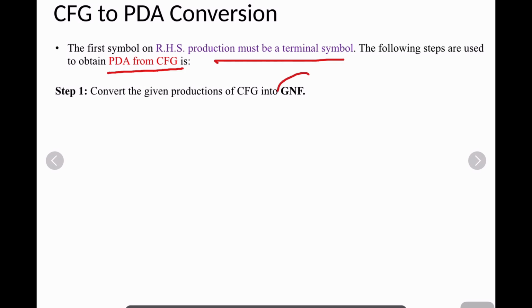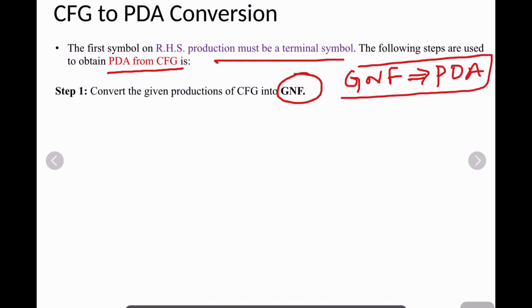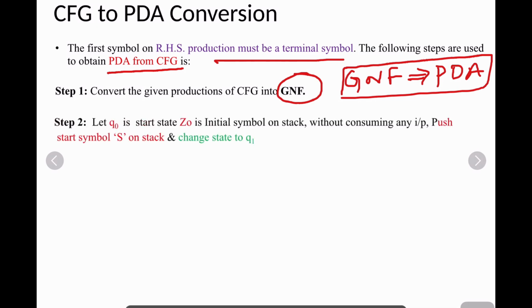You already know what GNF is. Any production should be in GNF form, then only is it easier to convert to a PDA. Otherwise it is not possible. So the given grammar should be in GNF as the input; otherwise you have to convert it into GNF first, then start converting into a PDA.